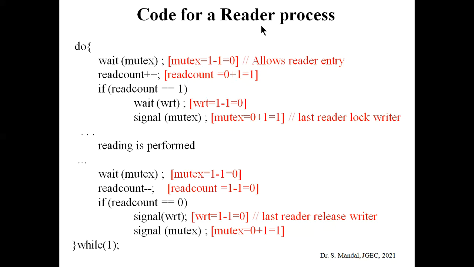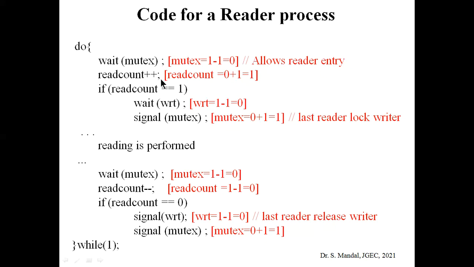So what is the code for the reader process? Do bracket wait mutex. Here mutex is used for mutual exclusiveness. When you use the wait operation, the current semaphore value will be decreased by 1, so 1 minus 1 becomes 0. Whenever this value becomes 0, that means readers are allowed, the semaphore allows the readers for the entry.